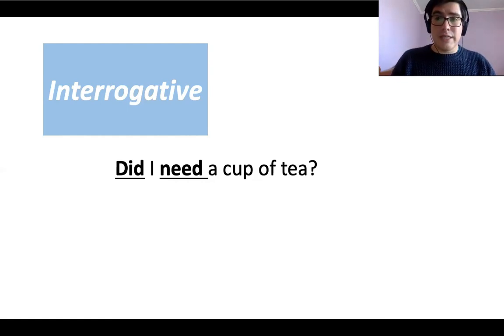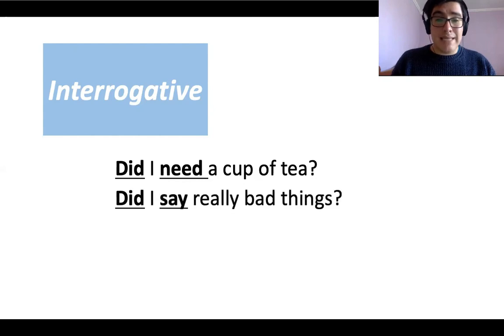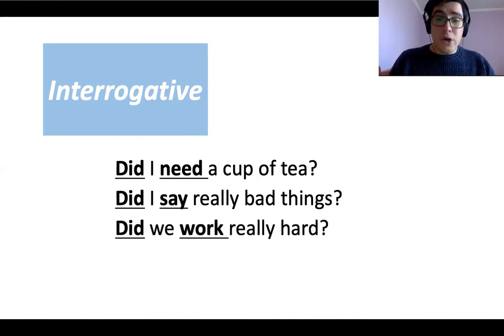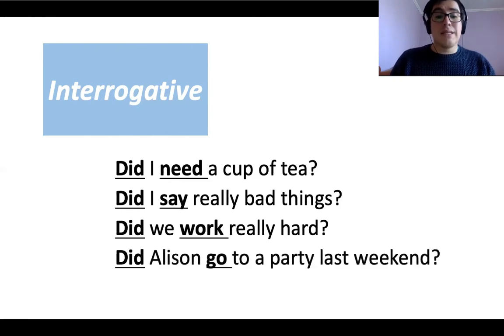Let's see a different example now. Did I say really bad things? Again, the did is indicating past tense and an interrogative. Did I say really bad things? Did we work really hard? Did Alison go to a party last weekend?